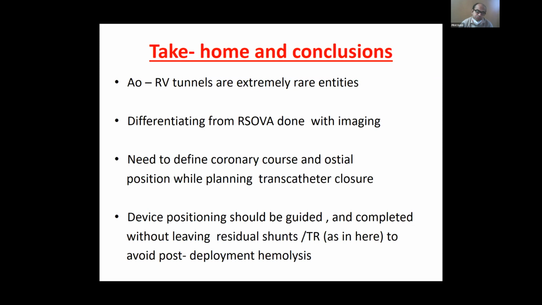It's also important to define the coronary course, which can be abnormal, or the takeoff, or the course of the coronary artery itself, and the ostial position while planning transcatheter closure, particularly because it's not like a surgical closure which is done under vision. One should also be cognizant of the fact that you should try to leave no TR or residual shunt, because these are systemic to pulmonary connections and can end up with hemolysis, which can get very troublesome. And it should be both echo guided and TEE guided if it is allowed.